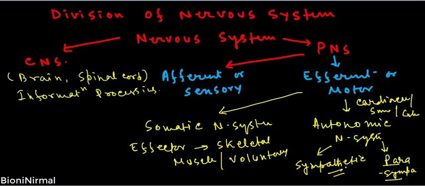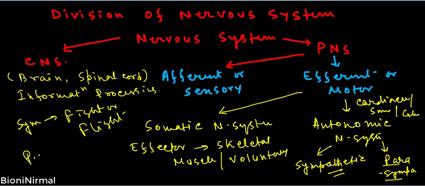The sympathetic system acts during the fight or flight response, and the parasympathetic system acts during normal resting condition.